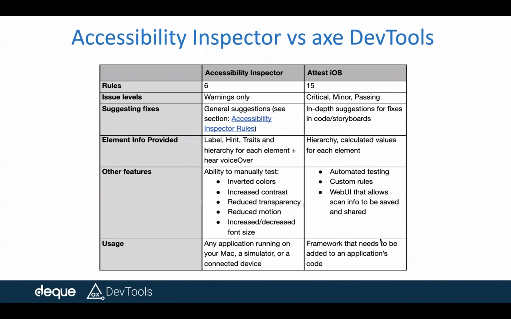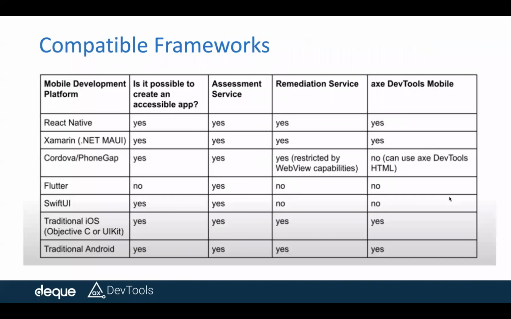And our product is basically a framework, and you need to attach that to your application code and run them. Okay, these are the little differences between Inspector and Axe DevTools iOS. And then I'll cover the last part as well, and then we'll open up for Q&A.